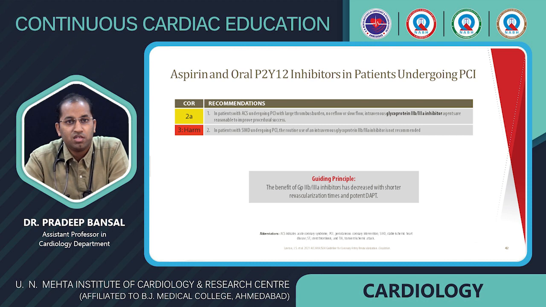In ACS patients undergoing PCI with large thrombus burden, no reflow, or slow flow, intravenous GP2b3a inhibitor agents are reasonable to improve procedural success. The benefit of GP2b3a inhibitors has decreased with short revascularization times and potent DAPT.